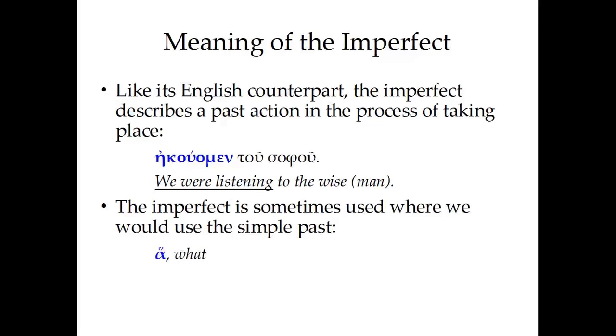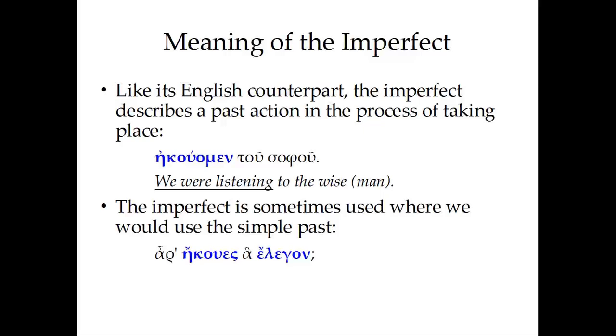To look at the next example sentence, we need to learn this little word here, ha. It's a form of the relative pronoun. We might translate it as what. We're going to see how that works into this sentence. Ar' ekoues ha elegon. Ar', of course, is a particle that tells us we're dealing with a question. Ekoues is the second person singular imperfect form of the verb akouo.